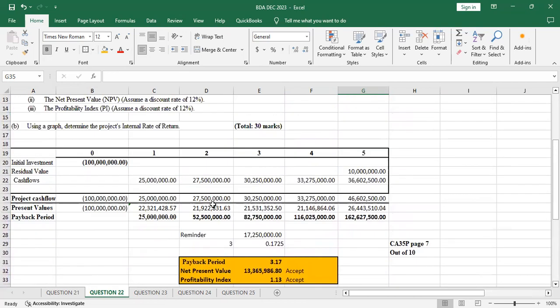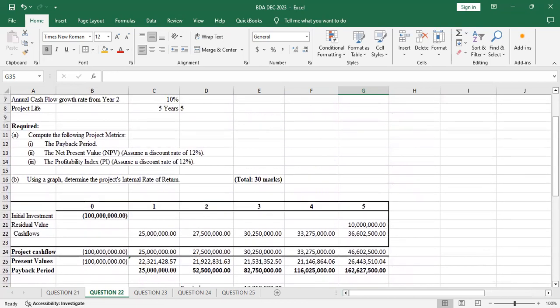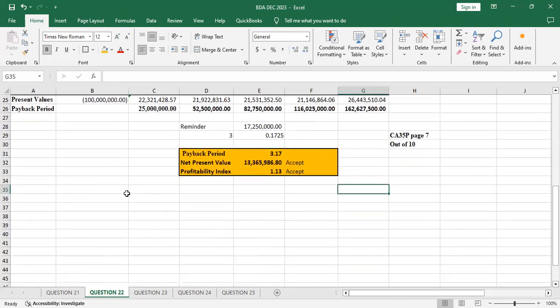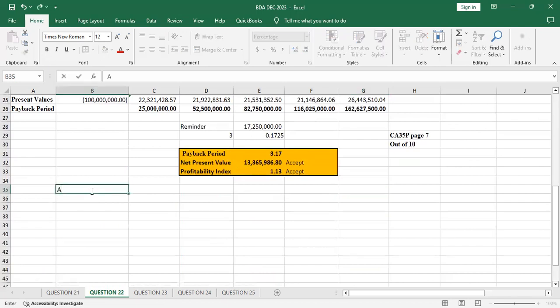Then we go to part B. So using a graph, determine the project's internal rate of return. So remember here the thing is using a graph. So what you must remember, at IRR, NPV equals 0.